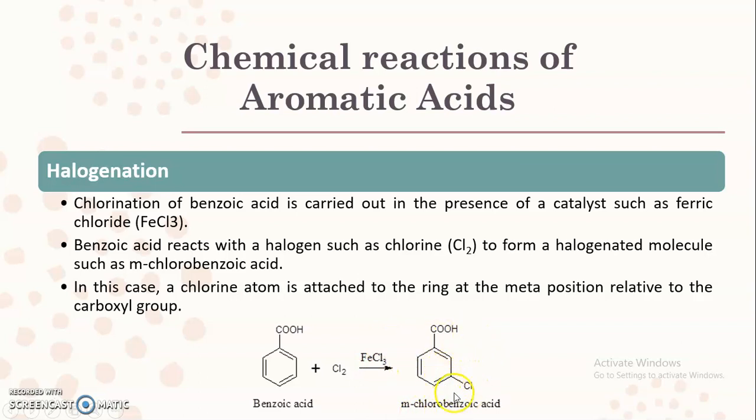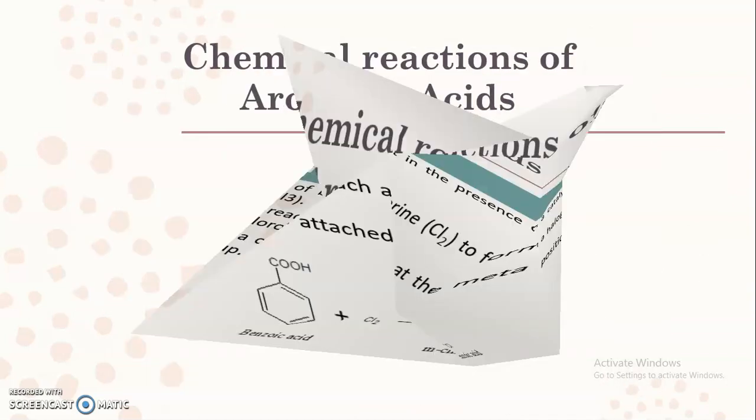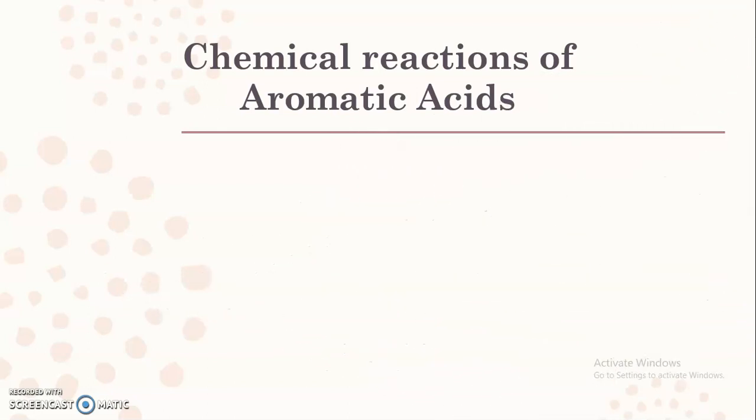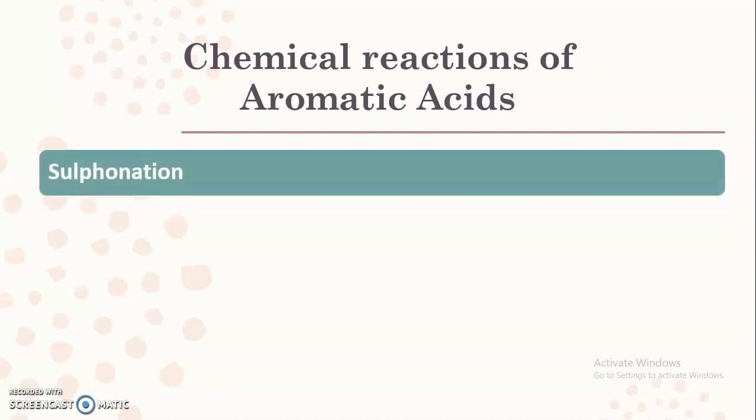If you observe the position of this chlorine, it is meta with respect to the carboxylic acid functional group, because, as we have discussed, this carboxylic acid functional group acts as a meta director, and that's why the incoming electrophile migrates towards the meta position. So this is the second electrophilic substitution reaction, halogenation.